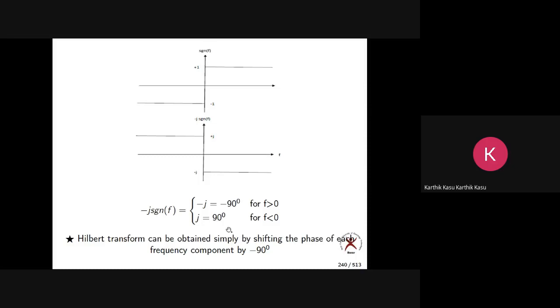Observe very clearly. For positive values of frequency, it is -90. For negative values of frequency, it is +90. Combining these two, I am making a single statement: it has a phase shift of -90 for all frequencies, whether it is a positive frequency or a negative frequency. Now please remember this. The Hilbert transform can be obtained by shifting the phase of each and every frequency component by -90 degrees. This is one of the important properties of the Hilbert transform we have.